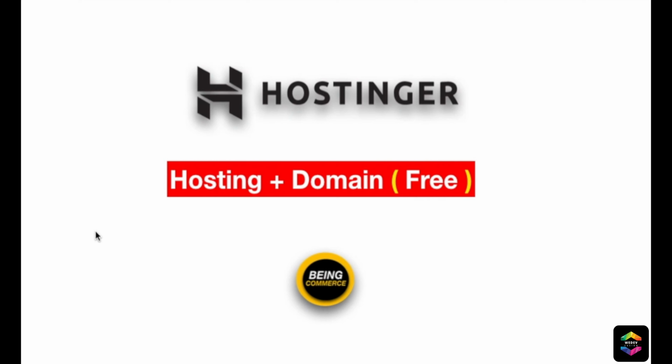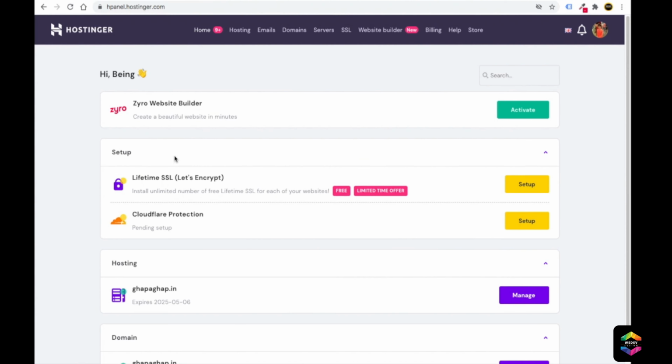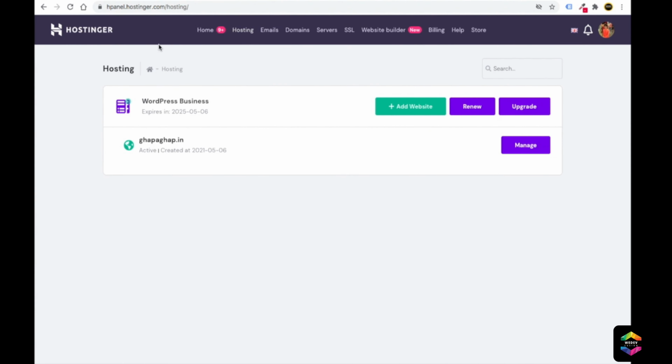Okay, now let's see how you can install WordPress or any website on Hostinger. If you have purchased hosting from Hostinger plus you have got one domain for free, we will teach you how you can install it. It's very easy. First of all, you need to go to your Hostinger panel. So you just need to search hpanel.hostinger.com. Then you will come to your Hostinger account. It will look like this. For example, when I click on hosting, this is the hosting plan which I have purchased from Hostinger and they have given me this ghapaghap.in domain for free.